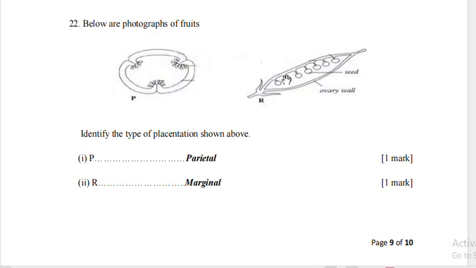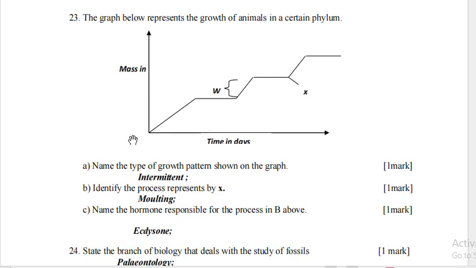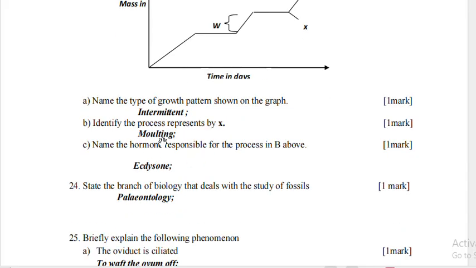The graph below represents the growth of animals in a certain phylum. You can see we have growth taking place, then becomes constant, growth taking place, constant. The type of growth pattern shown on the graph is intermittent growth curve.